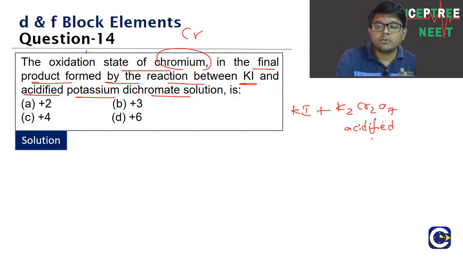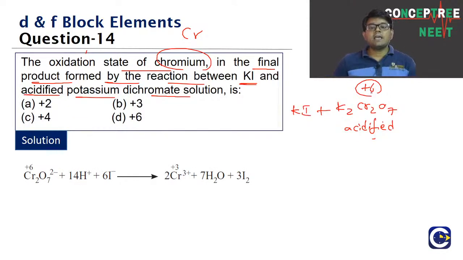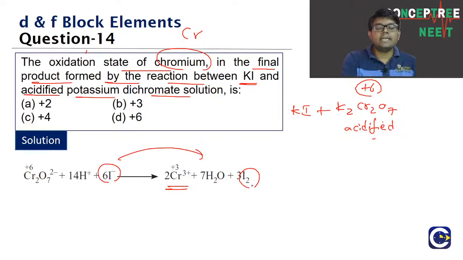Because in potassium dichromate, what is the chromium oxidation state? It is +6. Okay, so what happens, guys, in the reaction between KI and acidified potassium dichromate? What will be the product? The product will have chromium in the +3 state. The I- will be oxidized to I2. So the dichromate is oxidizing I-, and in turn the chromium oxidation state is changing from +6 to +3.